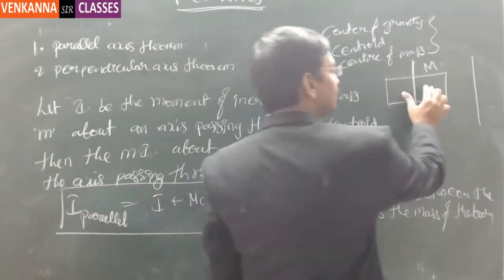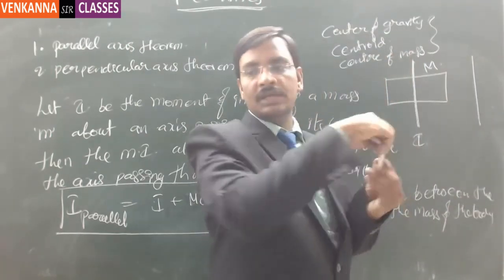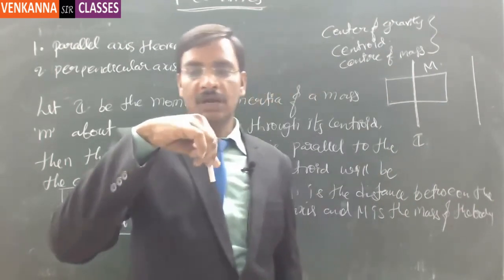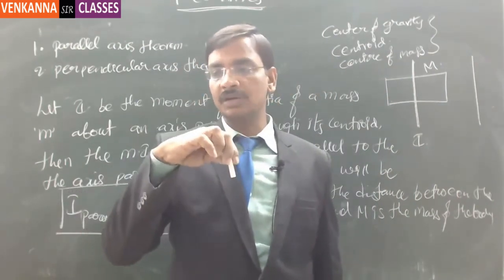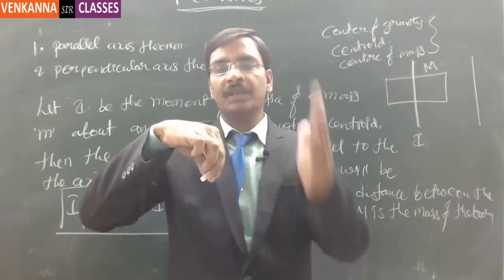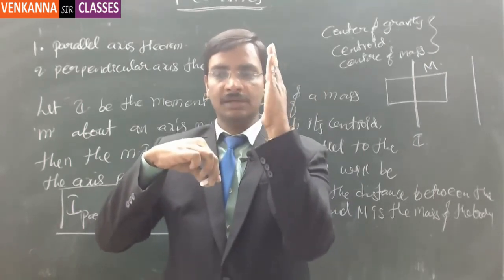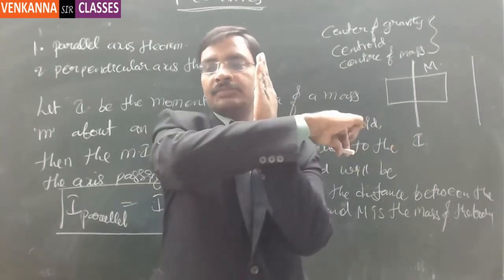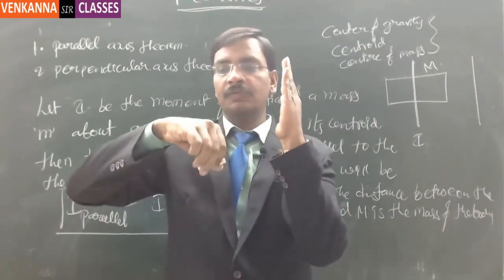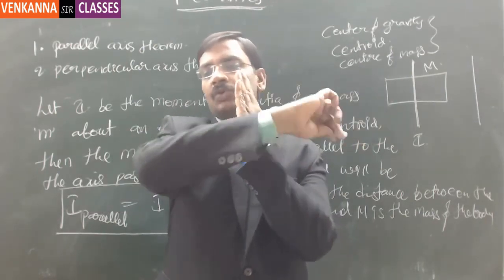And then this is how it is trying to rotate now. So earlier it was trying to rotate on its own like this. So this chalk piece is rotating on its own. Now if I know the moment of inertia of this particular chalk piece when it is rotated about its own axis like this, then I wanted to find out the moment of inertia of the same chalk piece, but now it is rotated like this. Got it or not? So earlier I know the moment of inertia of rotation like this. Now I wanted to find out the moment of inertia when it is trying to rotate like this.